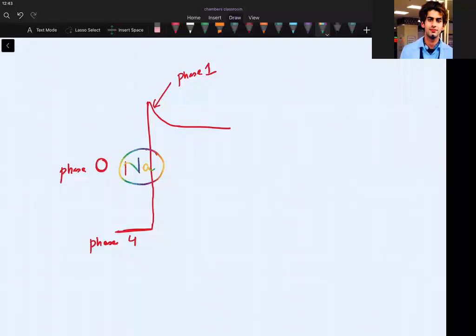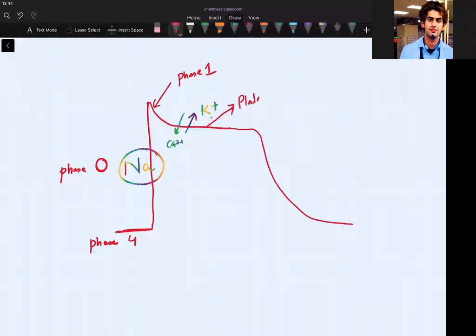Calcium in, potassium out. Potassium out, guys. That's why it is maintaining this. Now can I draw it? Slowly, slowly going down. Can I say this is phase 3? What was this now? Plateau phase?